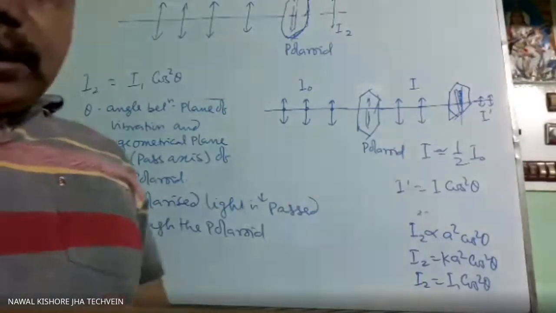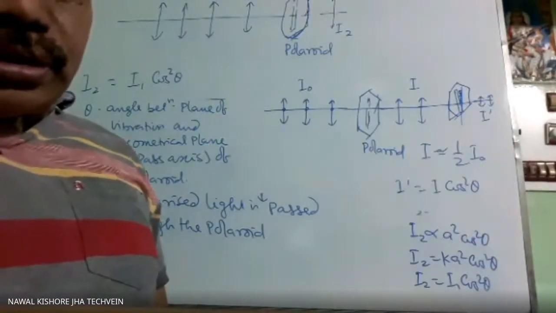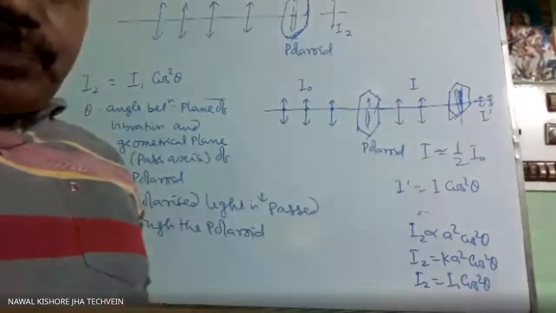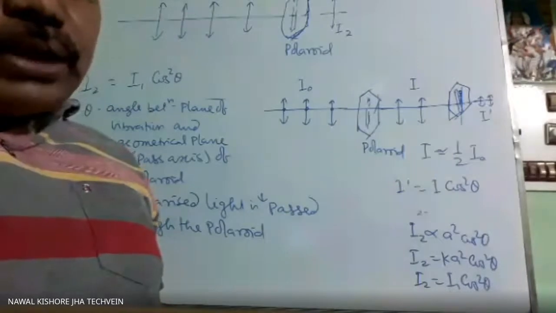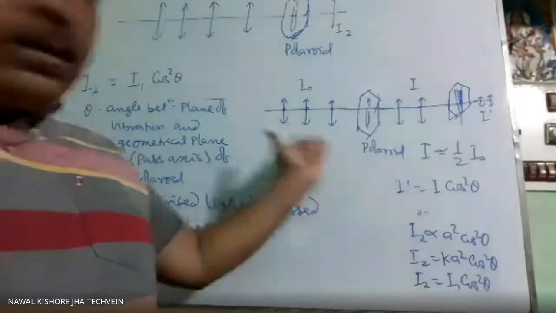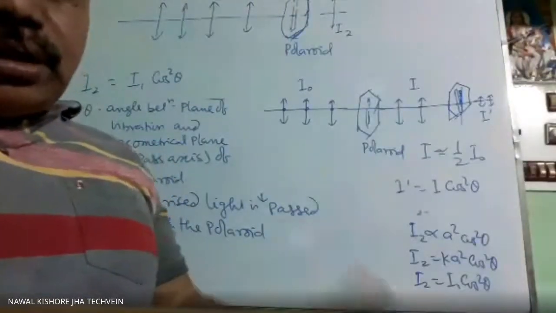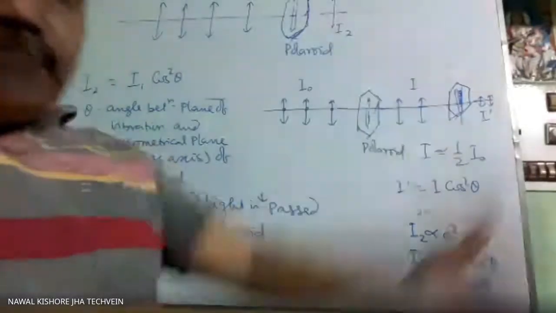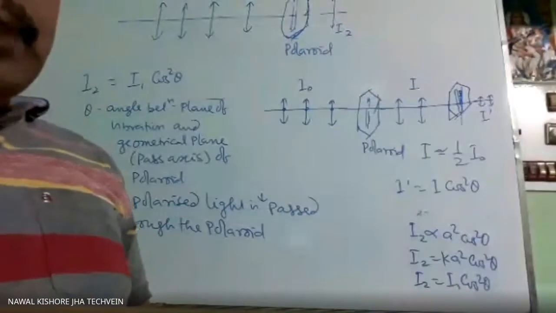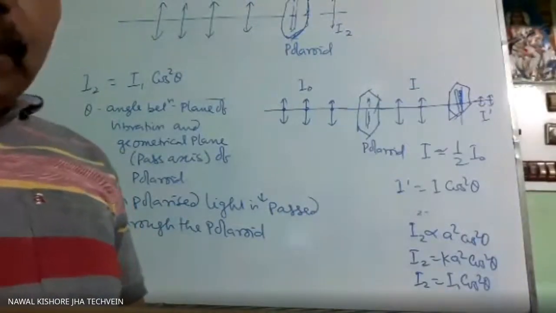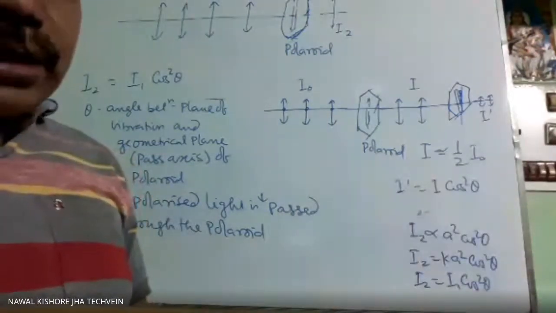Okay, so in polarization this much we have to know. You read the book to know what the Polaroid is, and the usage of Polaroid is given in your book. So you have to read that part. Like we use it to see 3D films, in sunglasses, or in the windshield or headlight of a driver, they have this Polaroid so that the driver who is moving can get less light from the other vehicle.